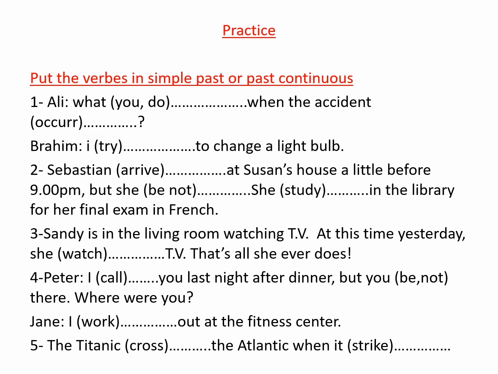Okay, now finally I will let you do this exercise to test yourself, and for more understanding. This exercise is about putting the verbs in simple past or past continuous. The first one is like a mini dialogue. Ali, what did you do when the accident occurred? Ibrahim replied, I was trying to change a light bulb. Number 2. Sebastian arrived at Susan's house a little before 9 p.m., but she was not in. She studied in the library for her final exam in French.